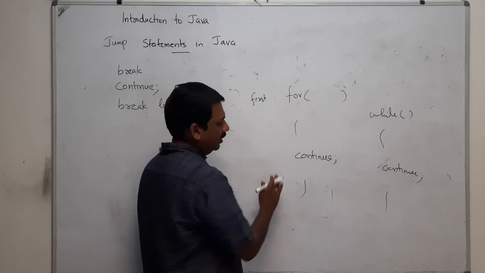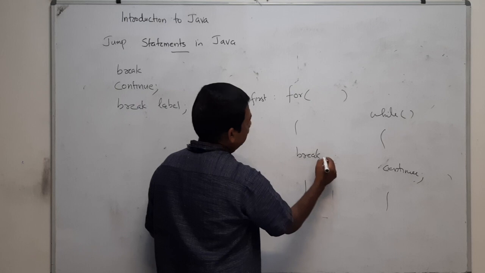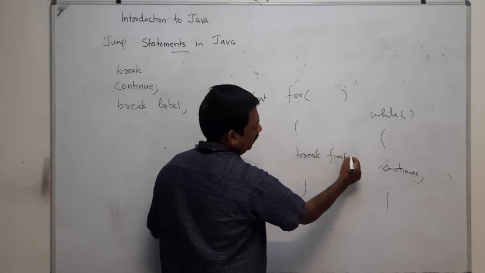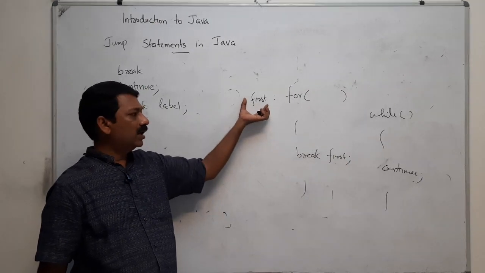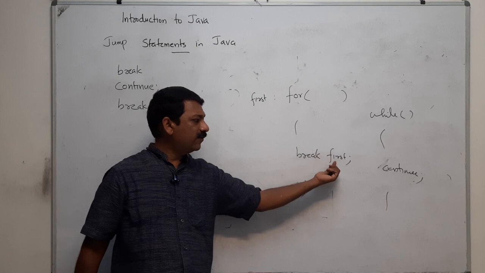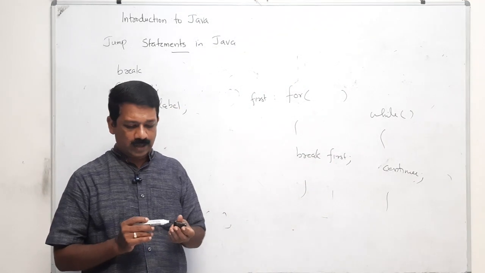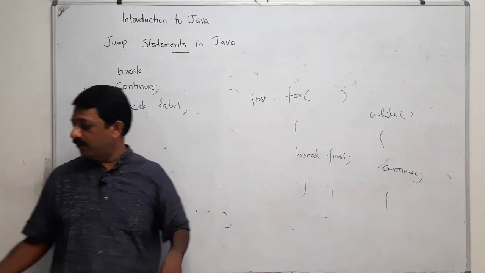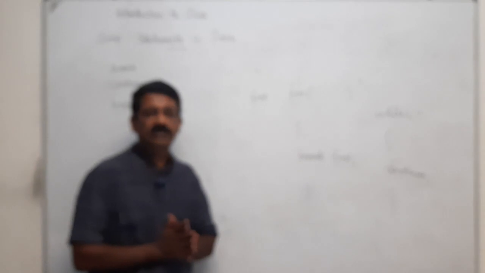Here it is a label, and now if you have a statement like break first, the control is transferred to this position. So these are the set of jump statements in Java.